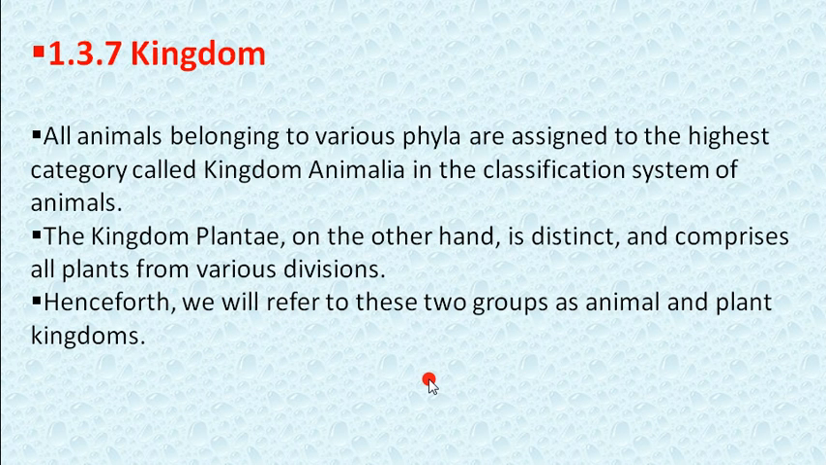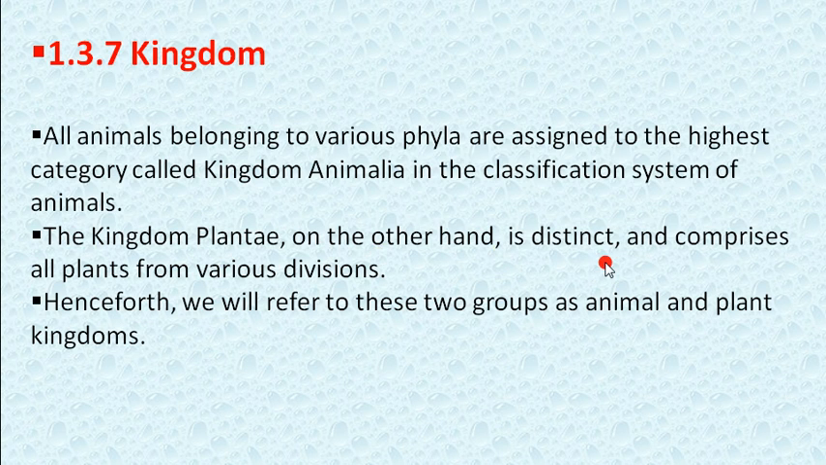Now the highest category is kingdom. All animals belonging to various phyla are assigned to the highest category called kingdom Animalia. Here, phyla is the plural form of phylum. So all the phyla of animals present in one kingdom are called Animalia. So animals are the kingdom Animalia, and the kingdom Plantae is there.